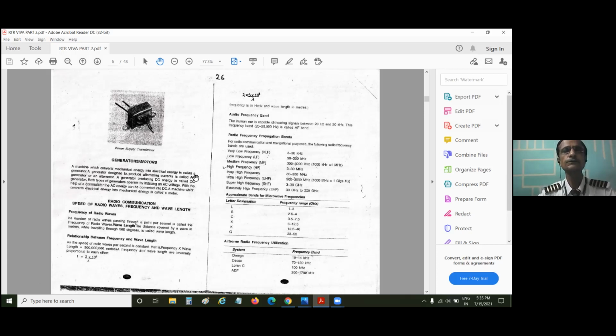Now, apart from this, the most important thing which you must really remember is the audio frequency band. Just tick mark it in your notes. The human ear is capable of hearing a signal between 20 hertz and 20 kilohertz. This frequency band of 20 hertz to 20,000 hertz is called the AF band, the audio frequency band. AF is an abbreviation for audio frequency, and when we talk about radio frequency, we say RF. AF and RF.